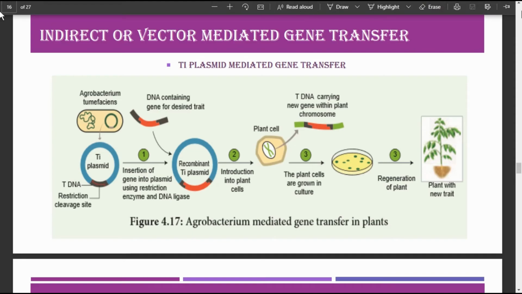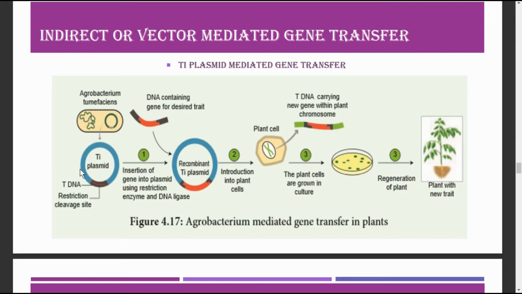Next we have the indirect method, or the vector mediated gene transfer. For this we need a bacterium called Agrobacterium tumefaciens, and this has a large plasmid called Ti plasmid, or tumor inducing plasmid. Because of this plasmid, this bacterium has the capacity to infect the plant cell at the wounded site by itself. So in the first step we have to insert the desired gene of interest into the Ti plasmid of the Agrobacterium tumefaciens.